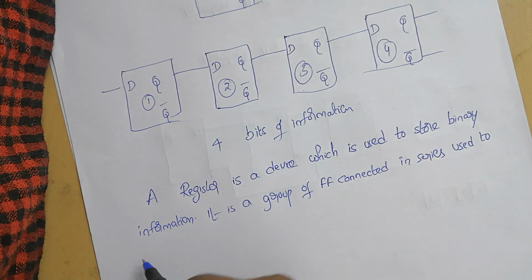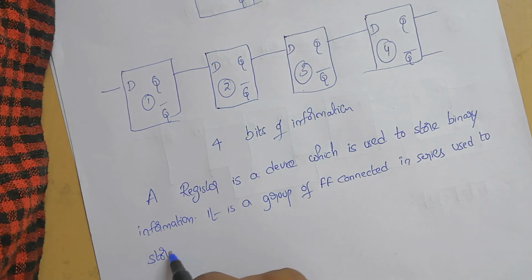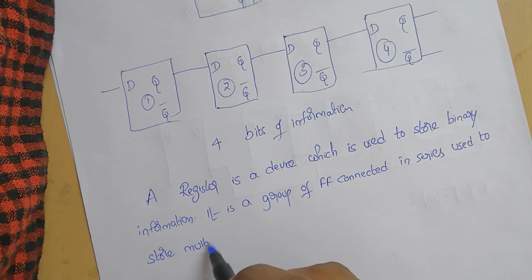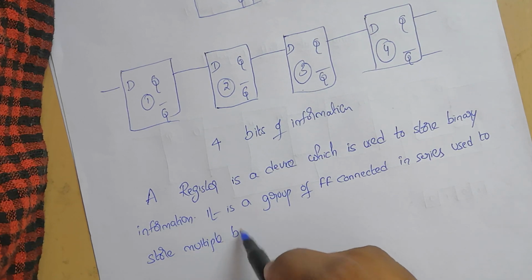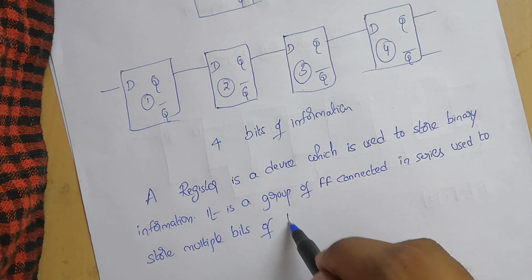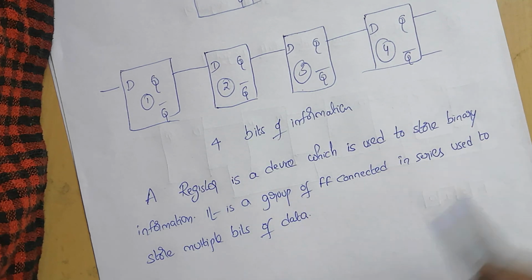So that is the definition of a register.